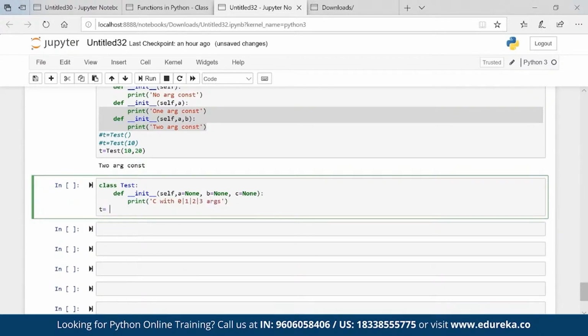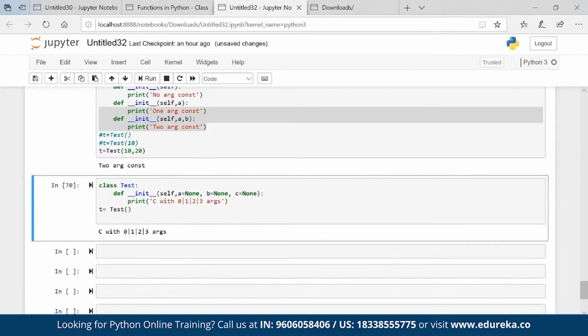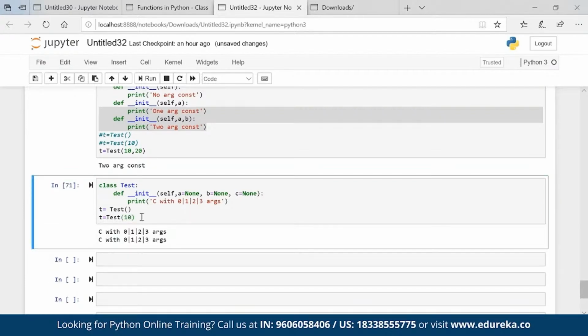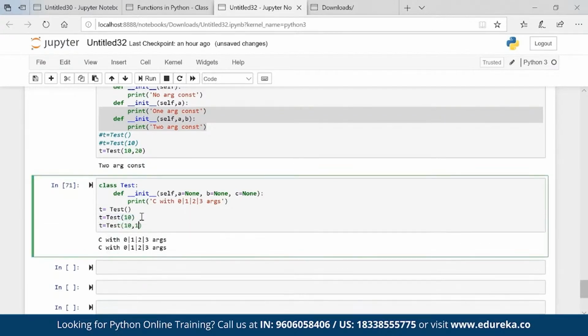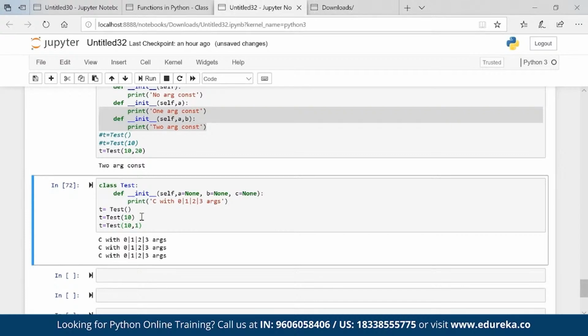T equal to test, will this work? Yes, absolutely. T equal to test 10, will this work? Absolutely. Will this work? Absolutely. Right, all are working fine.